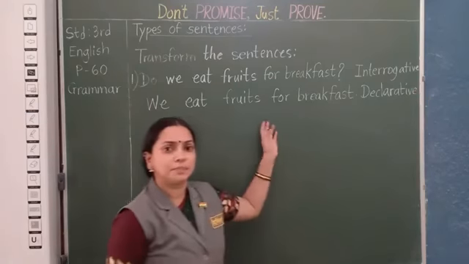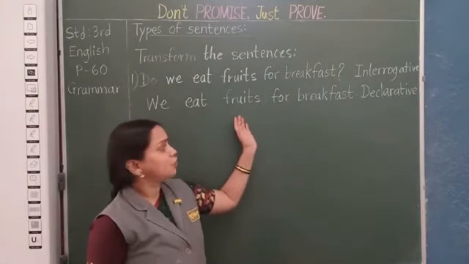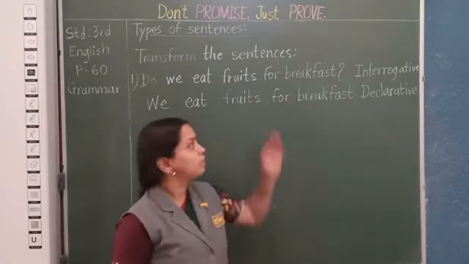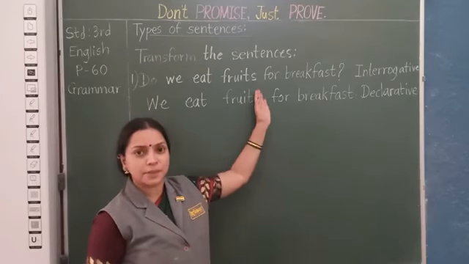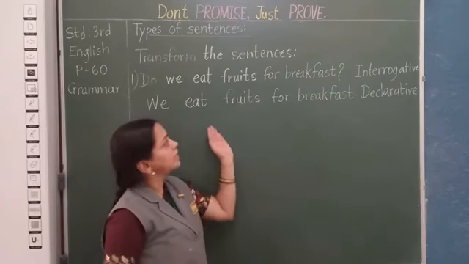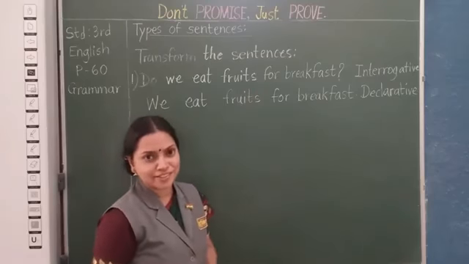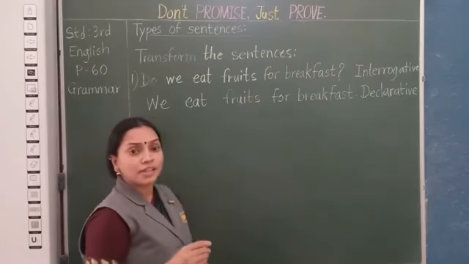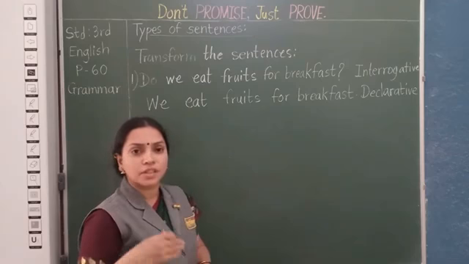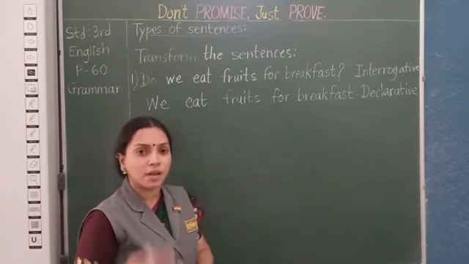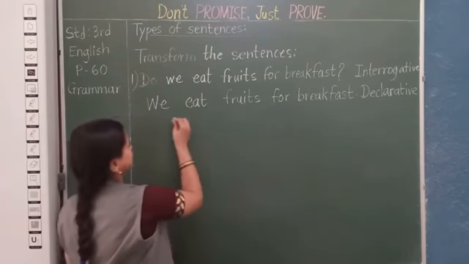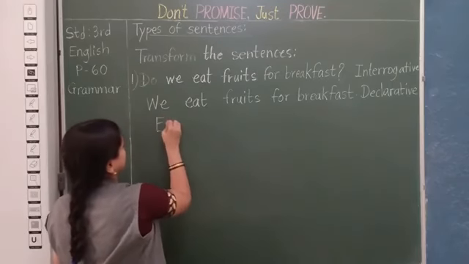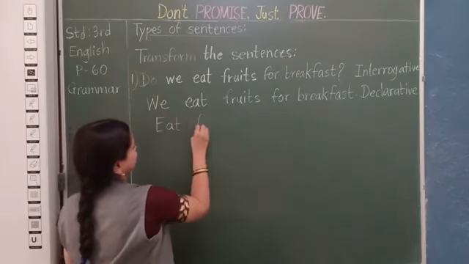What else can be done? We can even form imperative sentence from this given question, isn't it? We can say, eat fruits for breakfast. So here we are giving order, or it is a command that eat fruits for the breakfast.